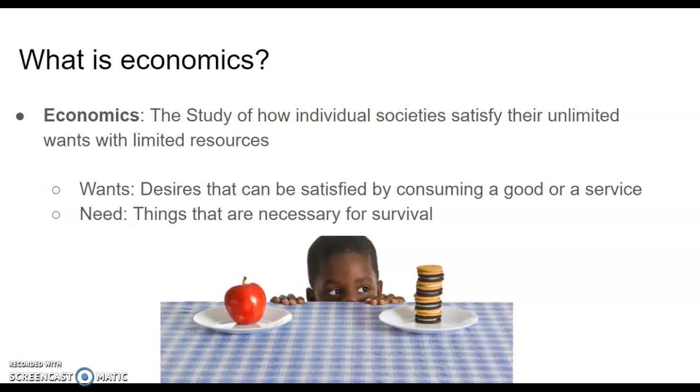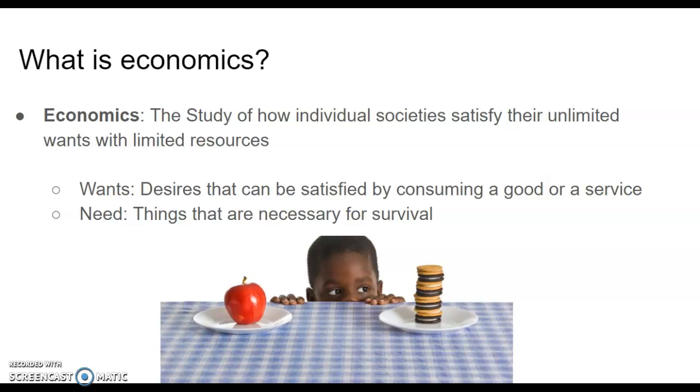Before we can really jump into what economics is, we need to define wants and needs. Wants are desires that can be satisfied by consuming a good or a service. Generally, we think of wants as things that we don't have to have, but just desire to have. And these things are unlimited. A need, on the other hand, are things that are necessary for survival. This is like food, shelter, and clothing.